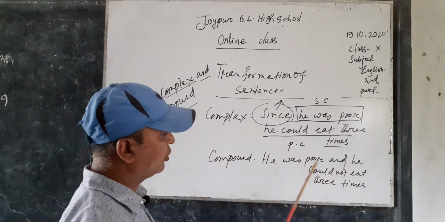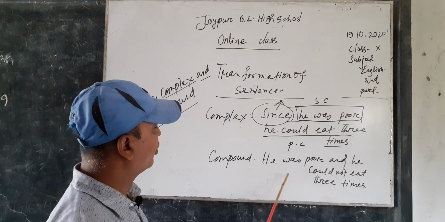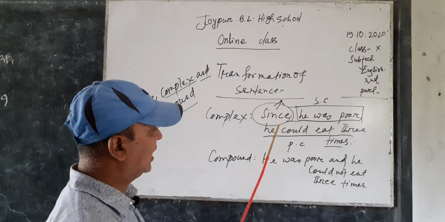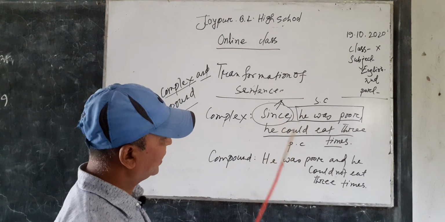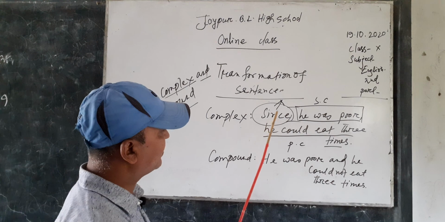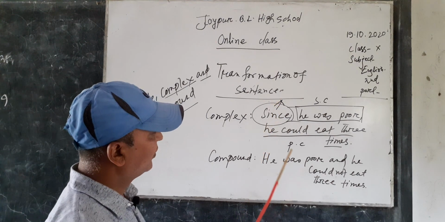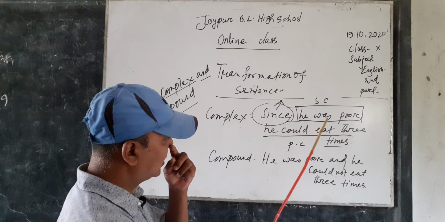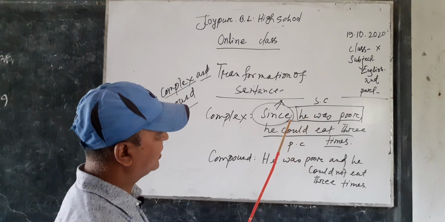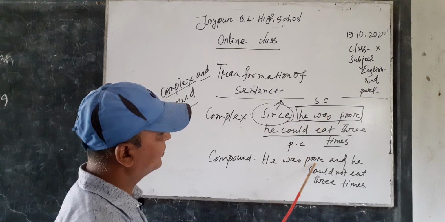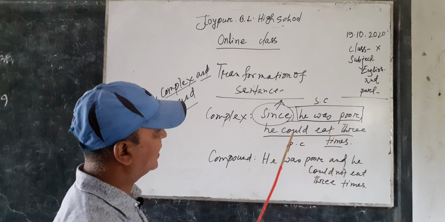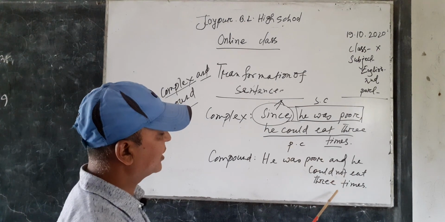He was poor and he could not eat 3 times. This is the compound sentence of the complex one. Here there is some little bit difference. The subordinating conjunction must be omitted from the complex sentence. Subordinating conjunction must be omitted, then the clause must be written. After the clause, you will have to write and, then the principal clause must be written.